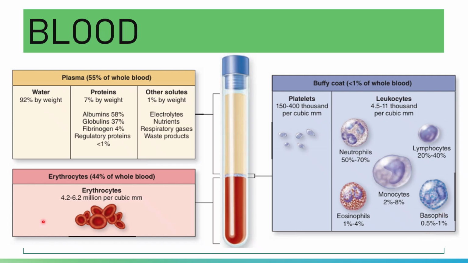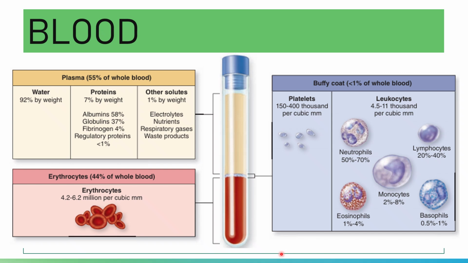Anyhow, your erythrocytes are responsible for the transport of oxygen throughout the body. The normal value is 4.2 to 6.2 million per cubic mm. This cubic mm can be converted into per microliters. That is for your whole blood components.